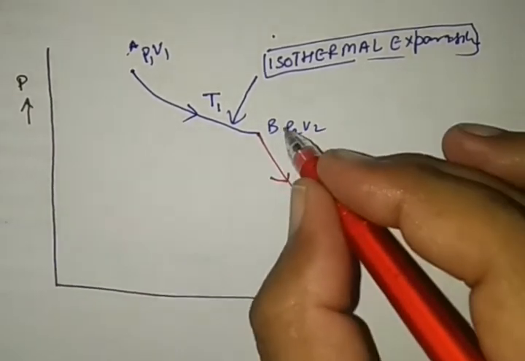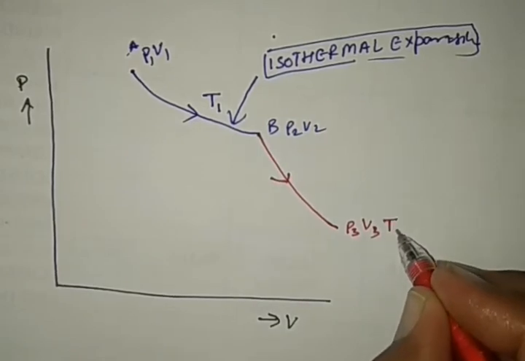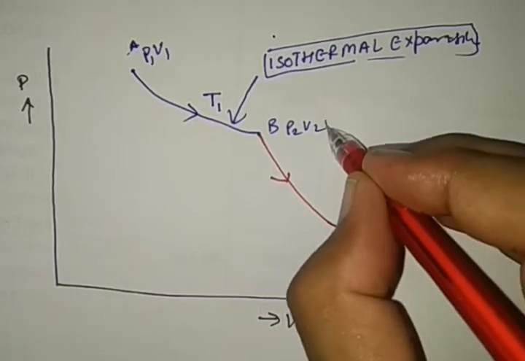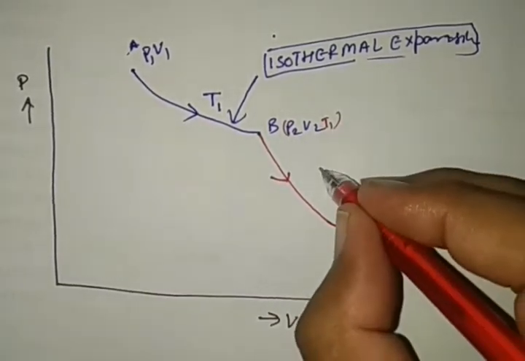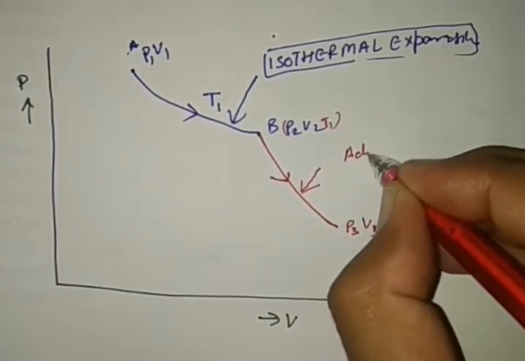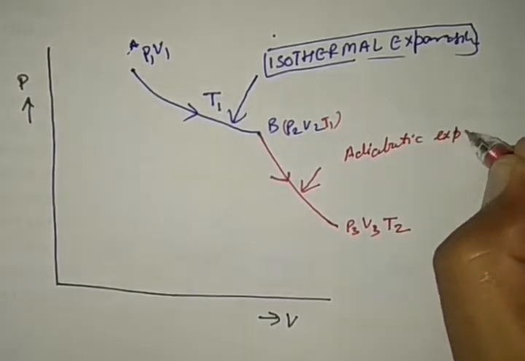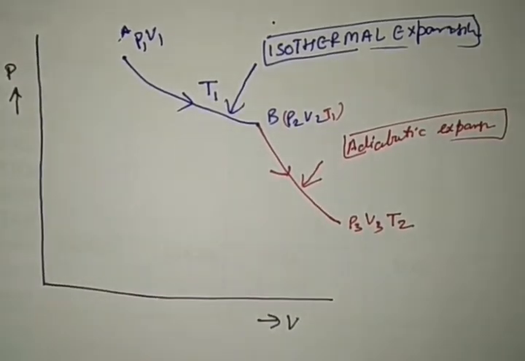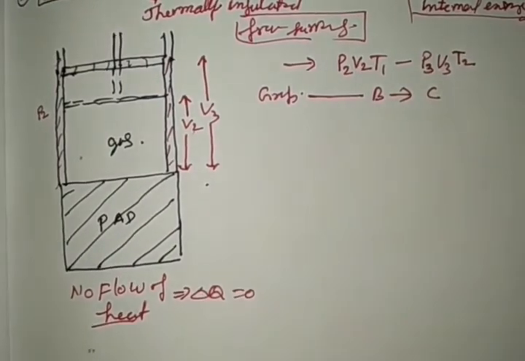Here the temperature continuously changes, and at this position becomes T2. At this point the temperature was T1 and it continuously decreases. This change is called adiabatic expansion of gas, right? So this is the adiabatic expansion under this process.